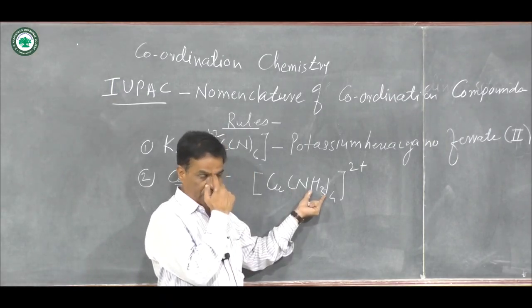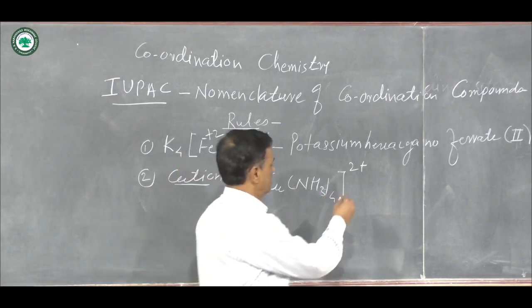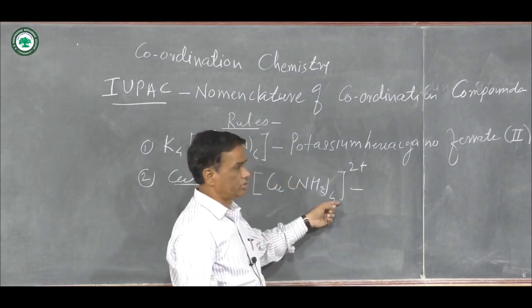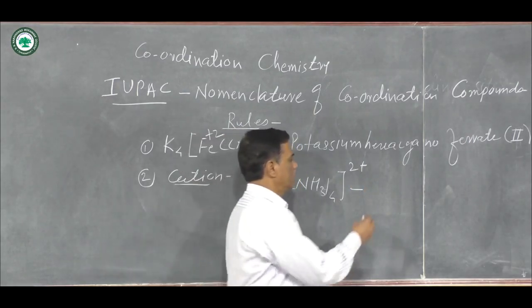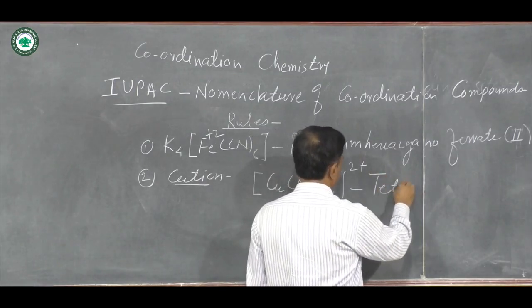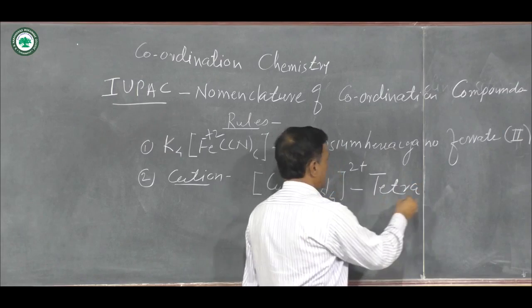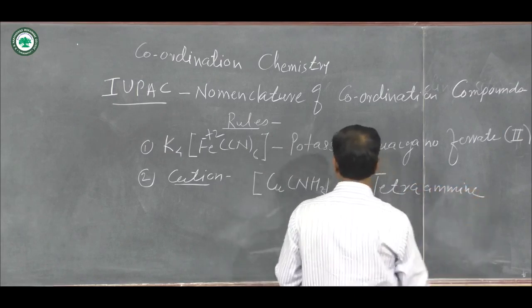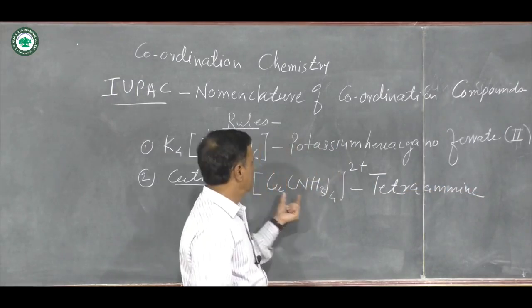You know that NH3 is amine. Then how many NH3 ligands are there? 4. Therefore, this is tetra. Then amine, tetraamine.